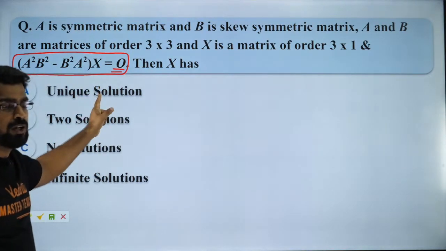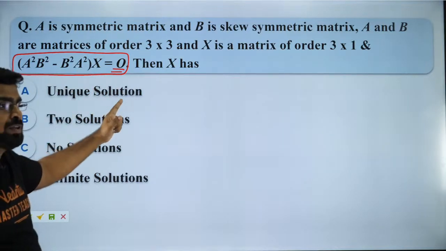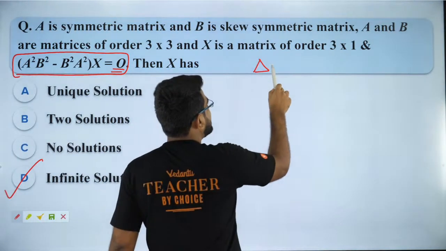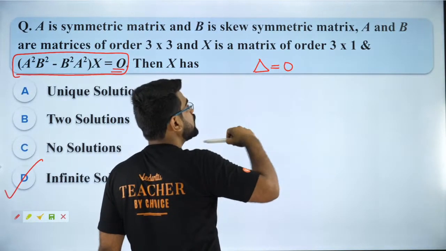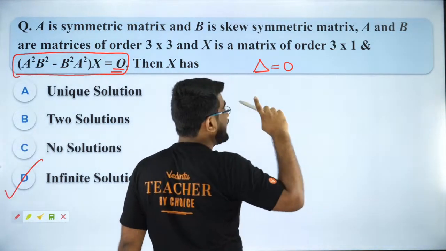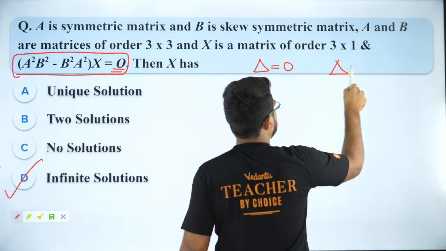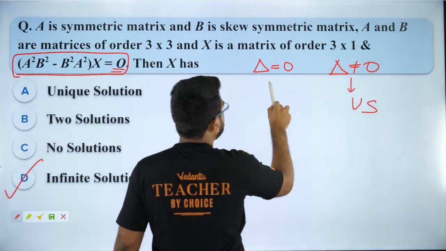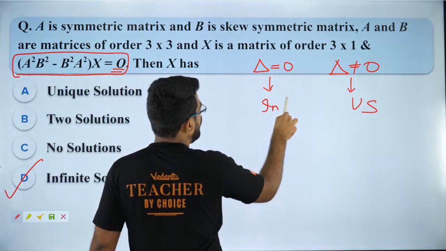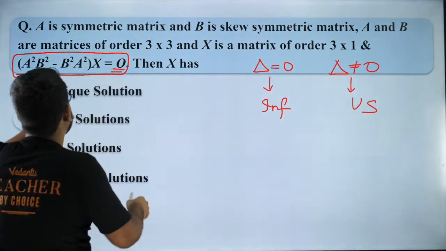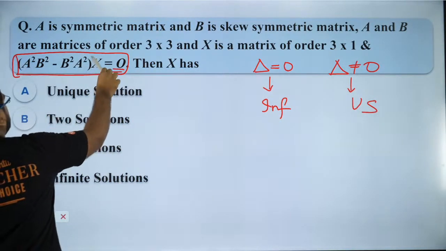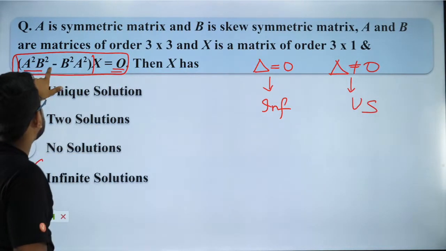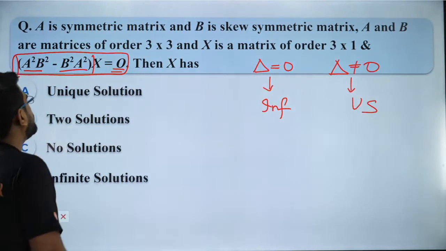Everybody, yes or no? So whenever you have a homogeneous system, if you want infinitely many solutions, your delta should be 0. And if you want no solution, or I'm sorry, only the trivial solution, the unique solution, delta should not be 0. This will give you a unique solution. This will give you infinitely many solutions. So what is delta? Delta is the determinant of the coefficient matrix. So what is your coefficient matrix? AB square minus BA square. So I need to find that.